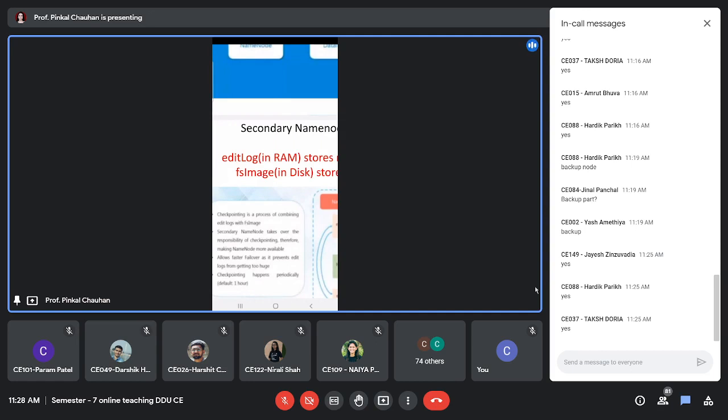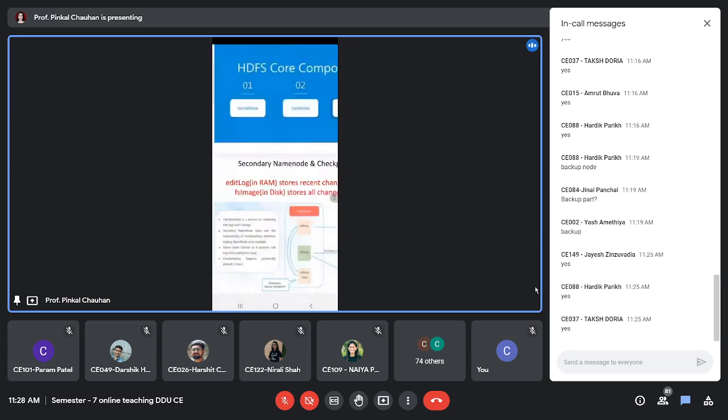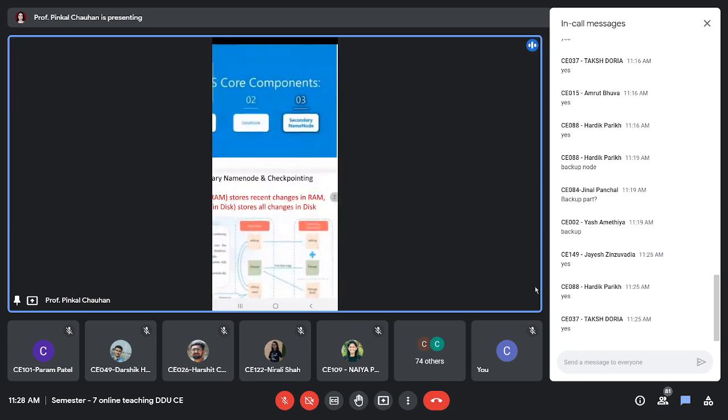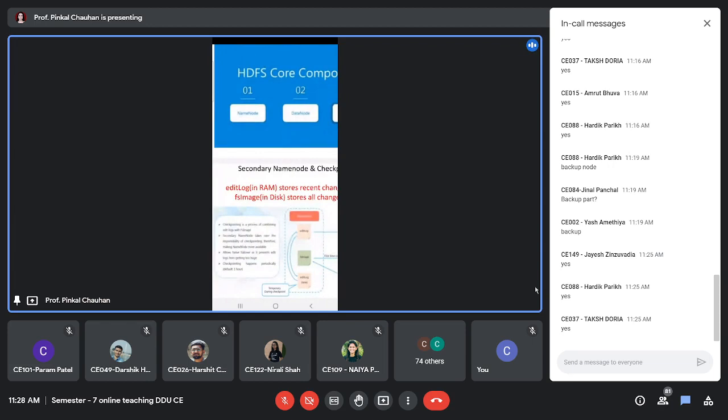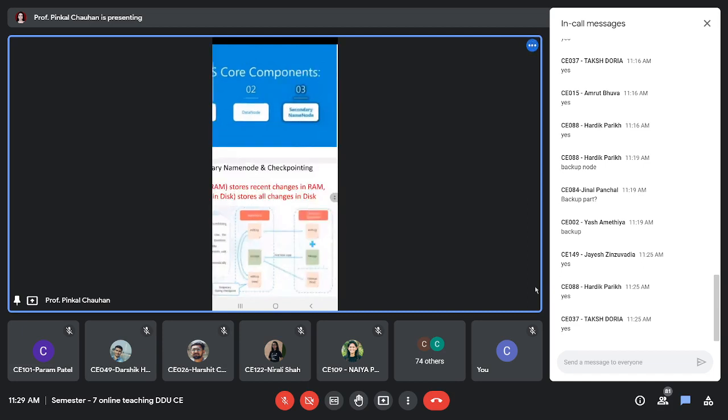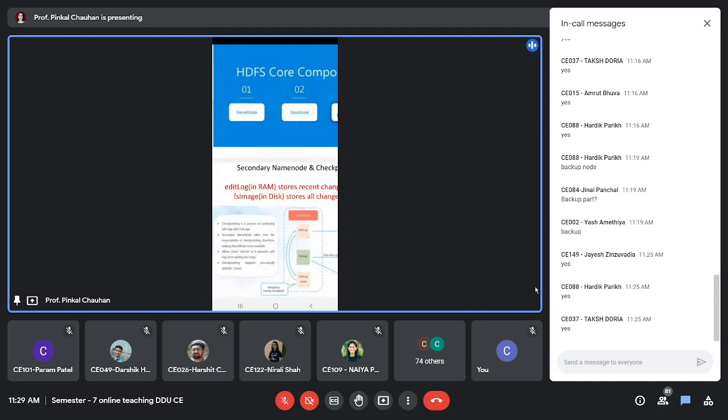So these are two files. Edit log stores recent changes in RAM. What recent changes? Whatever data read and write occurs, all these recent changes are stored in edit log, and edit log is stored in RAM. What is FS image?